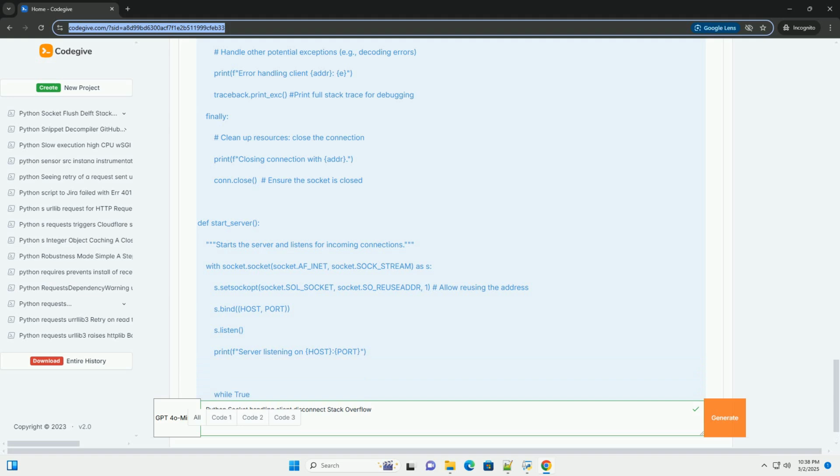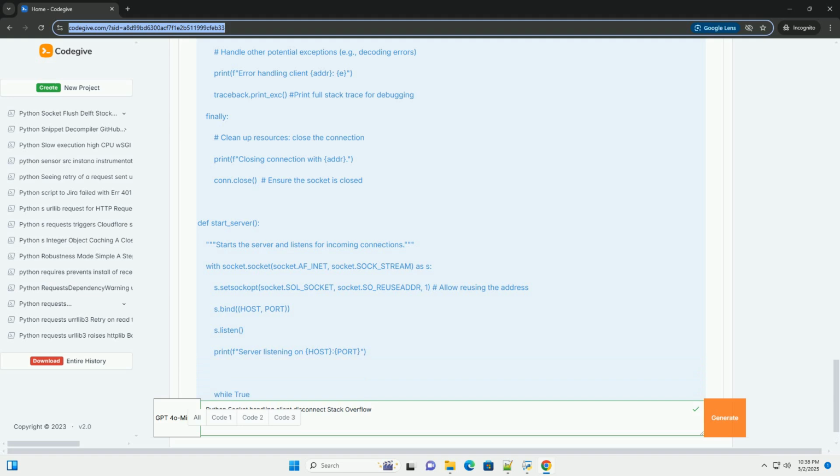Creates a new thread for each client connection to handle multiple clients concurrently using threading.Thread. client_thread.daemon = True, this allows the server to exit even if the client threads are still running. This is important for clean shutdown. client_thread.start starts the thread.